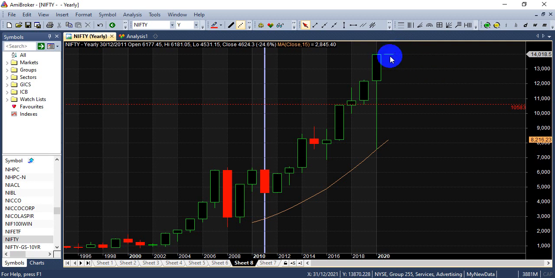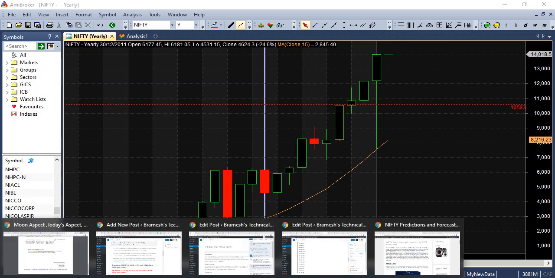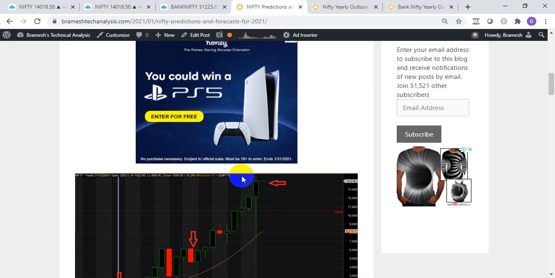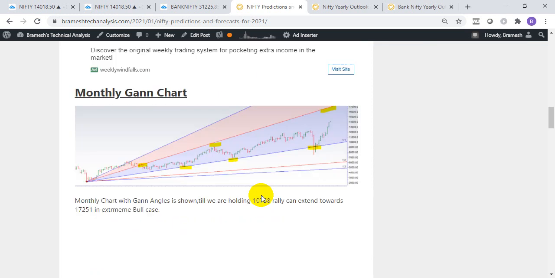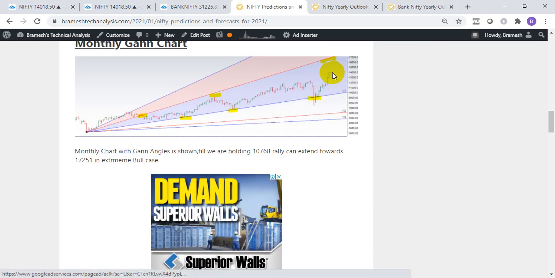But again, I'll discuss the levels which we need to watch out for. But this is an important past historical data which we have seen. And apart from that, let me just open that forecast again. This is the yearly chart which I've drawn here. These are the Gann angles. So if this rally can continue in the extreme bull case, we can see a rally towards 15,000, which is double of almost 7511. And if that is also broken, then 7251 can also be seen.